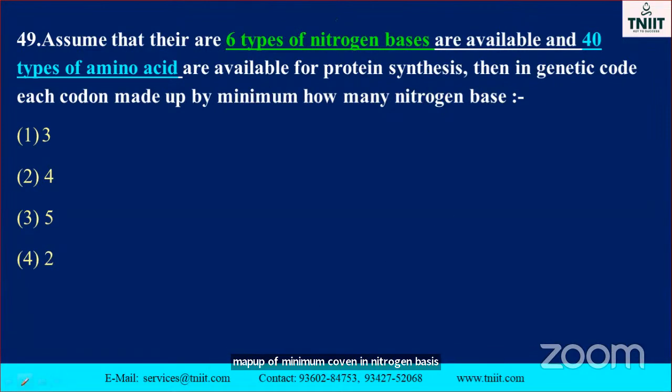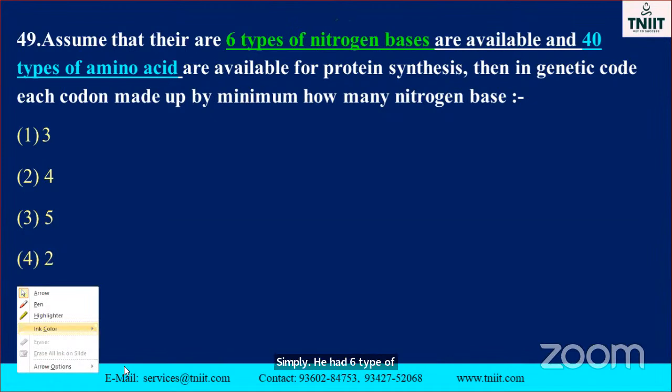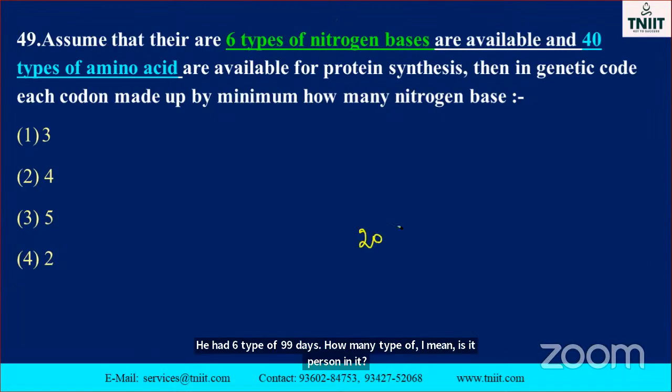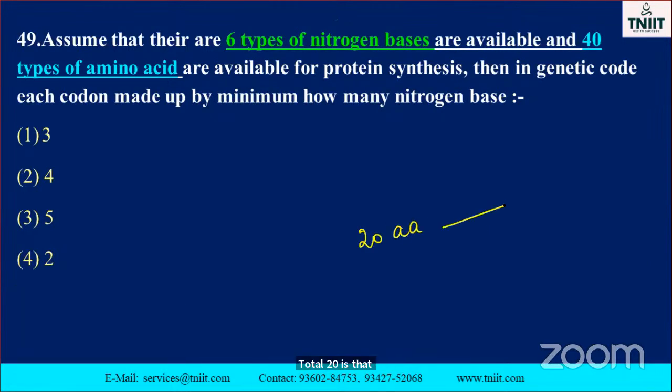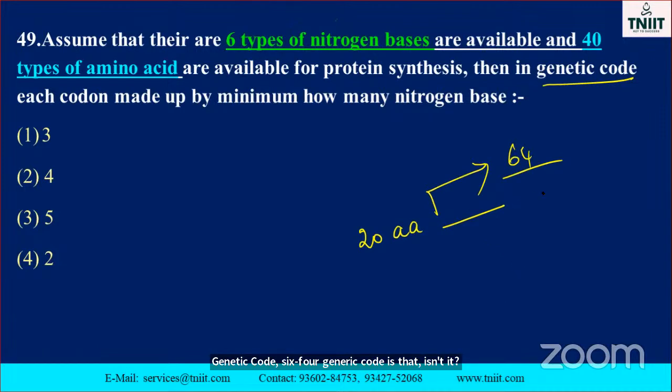How many types of amino acids are present? Total 20 amino acids. 64 genetic codes are there, isn't it? The triplet codon, each one, AUG.